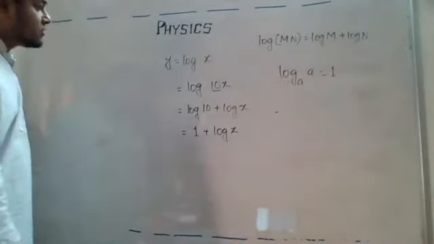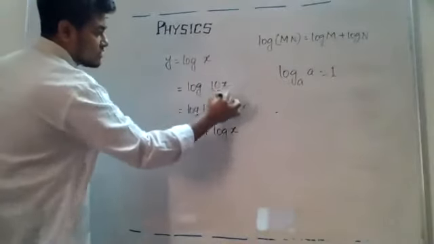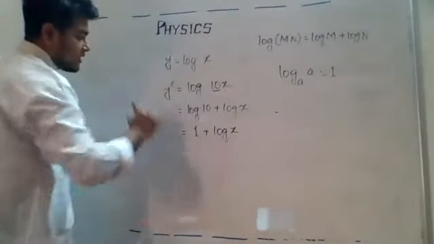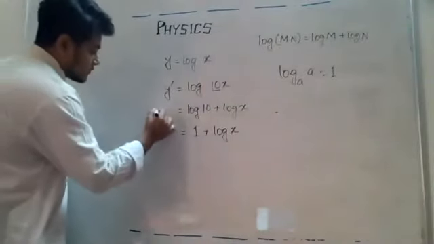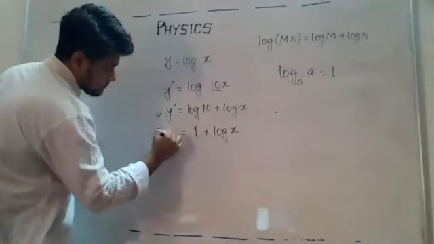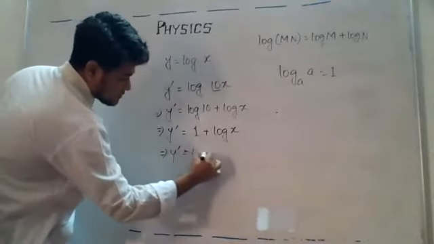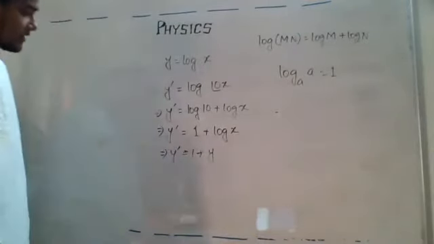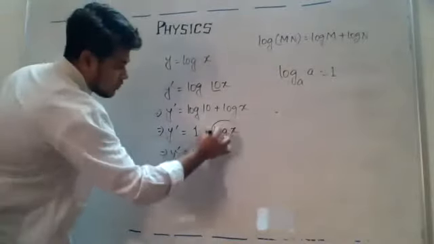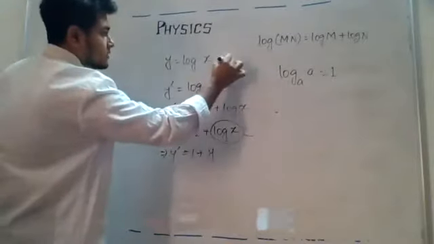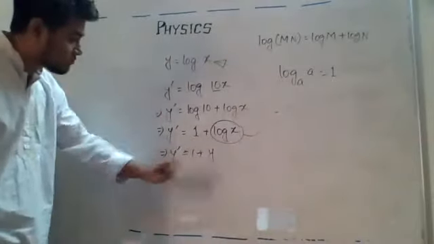Okay, so as you can see, আমরা যখন মনে করো এই যে x এর ভ্যালু যেহেতু আমরা এখন চেঞ্জ করে ফেলছি, 10 টাইমস করে ফেলছি, ধরে নিই যে এটা এখন y prime হয়ে গেছে, y এরও নতুন একটা ভ্যালু আসবে। ওকে, so this y prime will be equal to this, then y prime, can I write 1 plus y? Can I write this one, y prime is equal to 1 plus y? Because this log x, see, at the beginning I have considered this to be equal to y, so log x I have replaced by y.